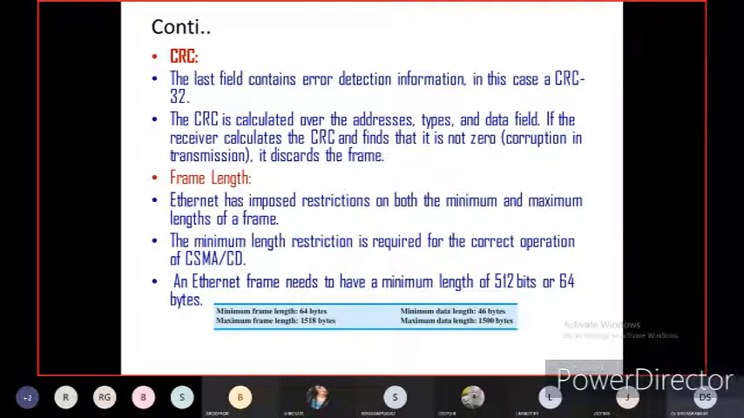See the difference between frame and data. The minimum frame length is 64 bytes, but the minimum data length is 46 bytes. The maximum frame length is 1518 bytes, but the maximum data length is 1500 bytes.